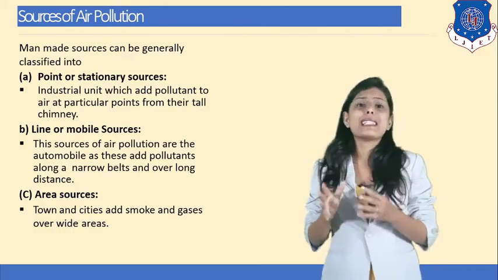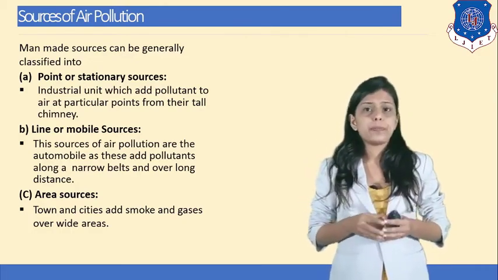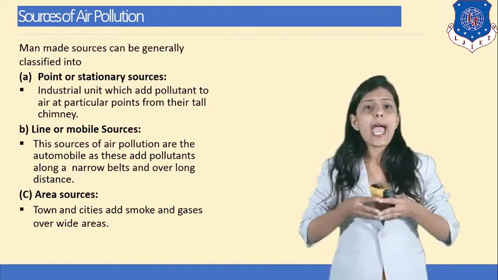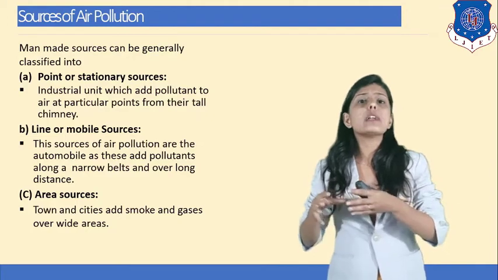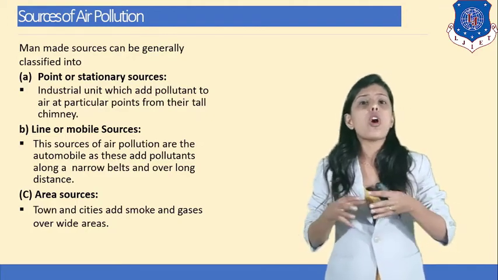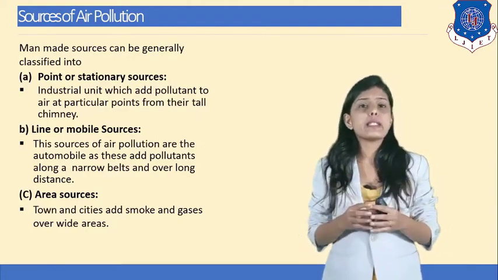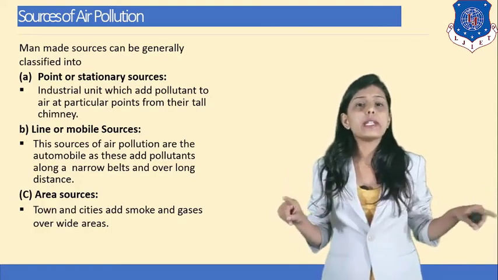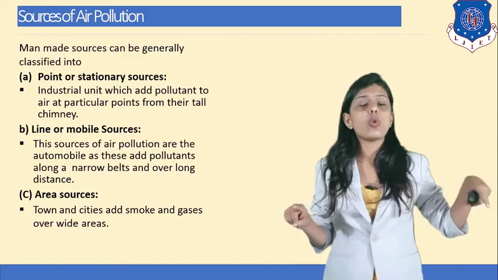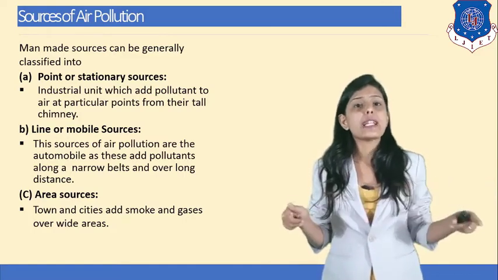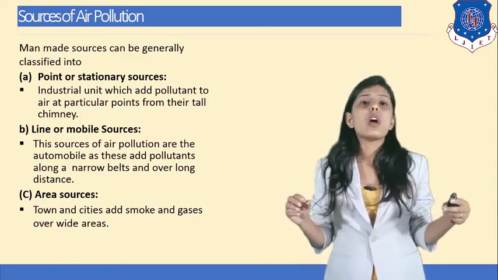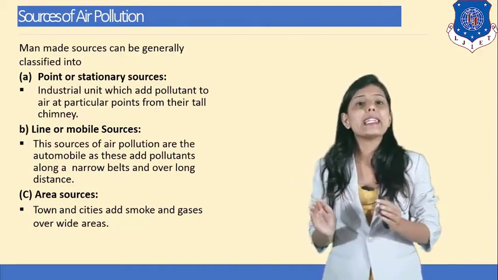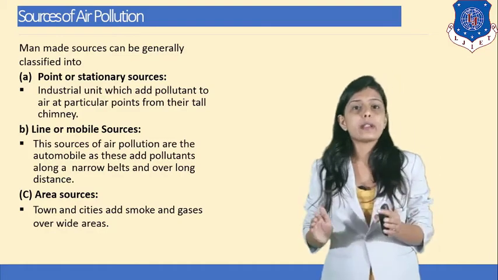Okay, what is line or mobile source of air pollution? The sources of air pollution are the automobiles, as these add pollutants along a narrow belt and over a long distance. So here it is very simple. When an automobile is moving from one point to another point, it is creating pollution in that whole range of distance. So that's why it is known as line source or mobile source of air pollution, as it is moving and creating pollution through that belt.